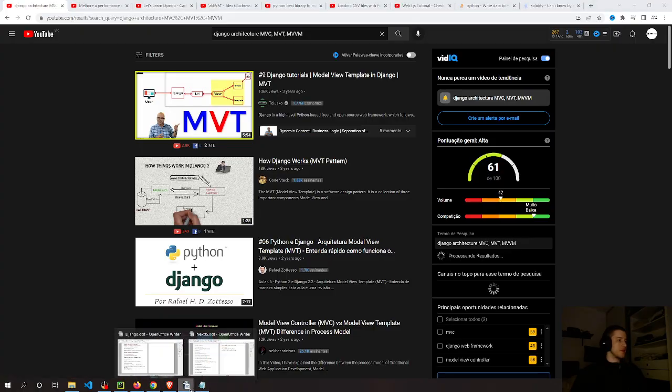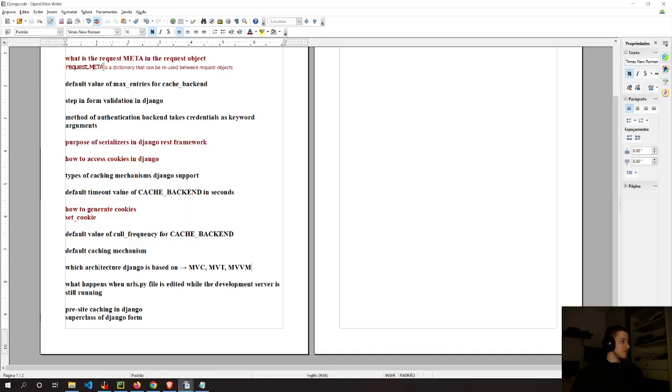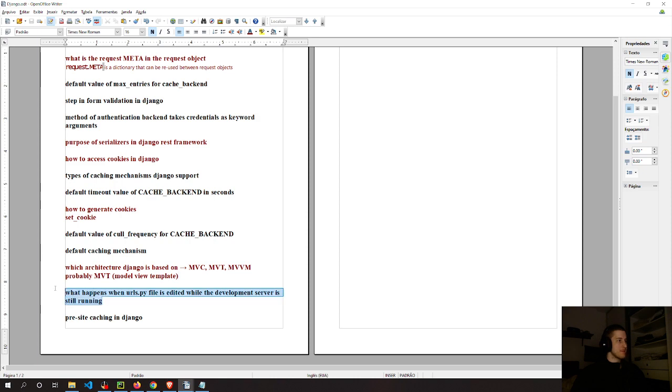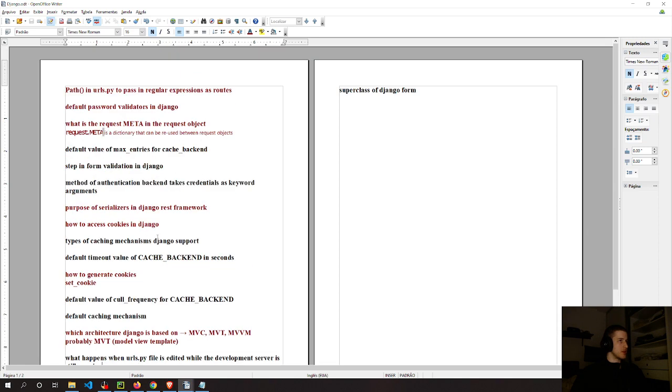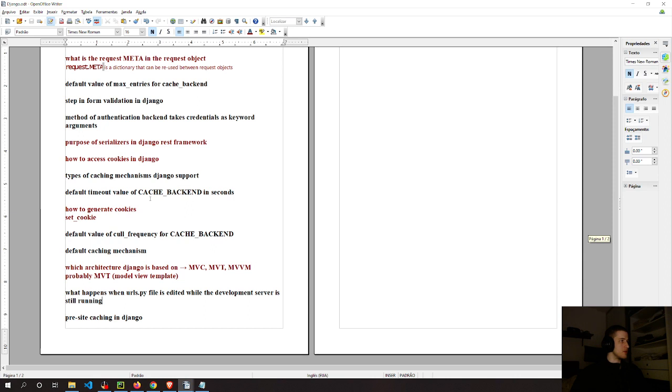So the answer is probably MVT. Model view template. And the rest is everything about caching. And superclass. So it's caching, form, and cookies, pretty much.